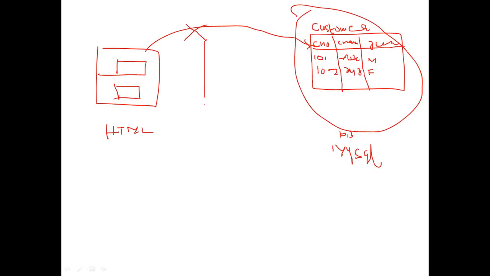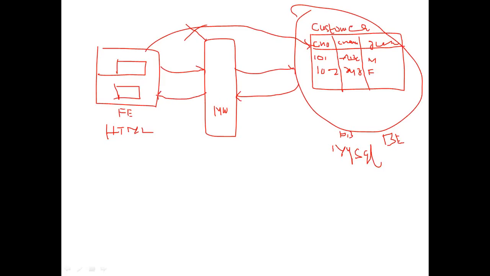Then we need some language, called a middleware language, like an interface. This is called middleware. This is the front end, the UI, and this is the back end, like a database. There is no direct communication from front end to back end, so it takes the help of middleware. The front end interacts with the middleware, which interacts with your back-end database. Again, the database interacts with the middleware, which interacts with your front end.